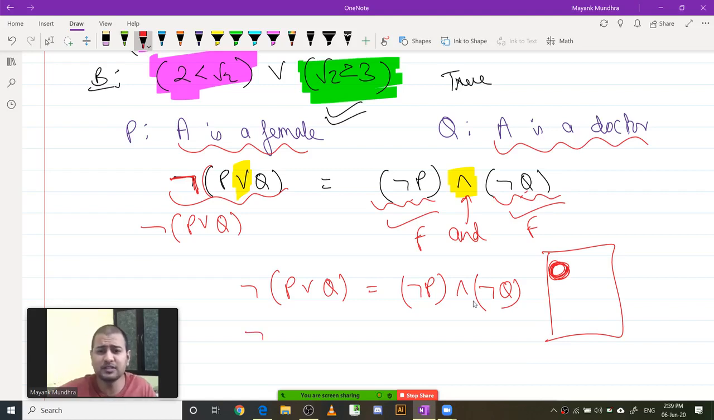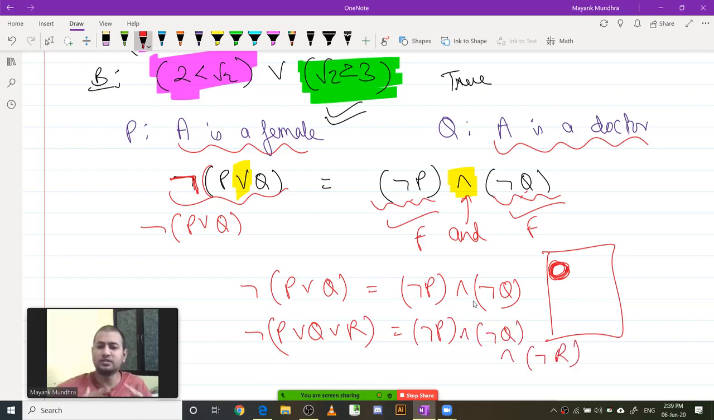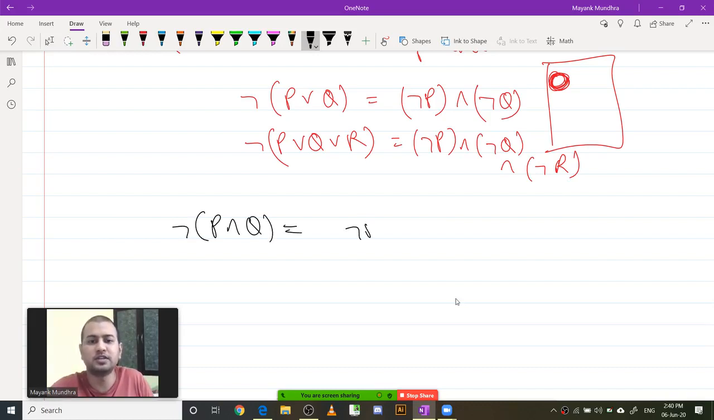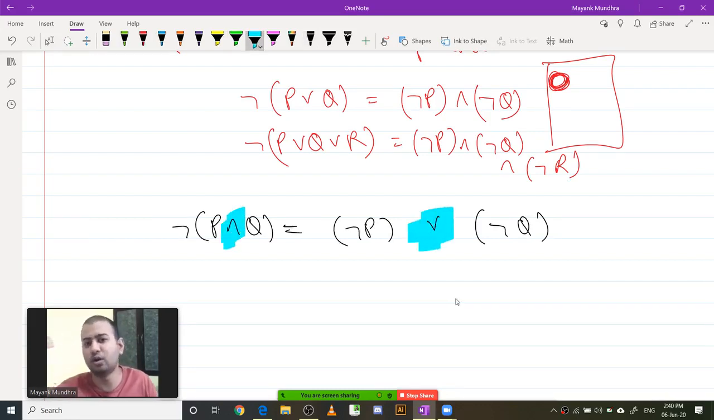Suppose you have multiple statements, like the negation of P or Q or R. This will become the negation of P and the negation of Q and the negation of R. So the more statements there are, the more negations there will be, but every or, every disjunction, will be represented by and, which is a conjunction. That's how your negation works. So this is De Morgan's law. The corollary of this is that the negation of P and Q is the negation of P or the negation of Q. Again, the negation sign flips the and sign into the or sign.